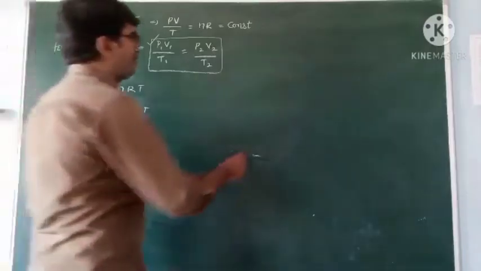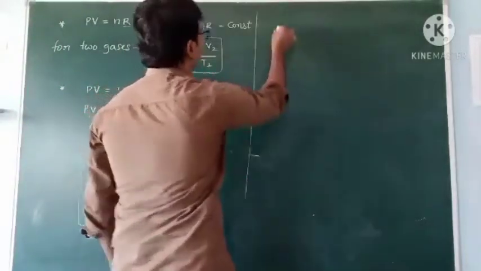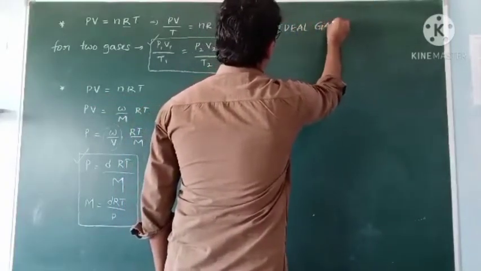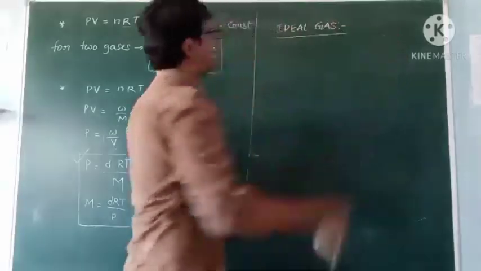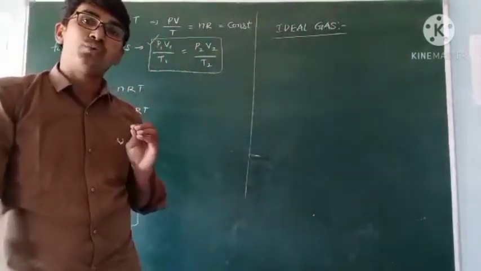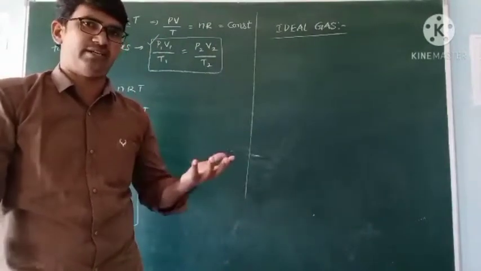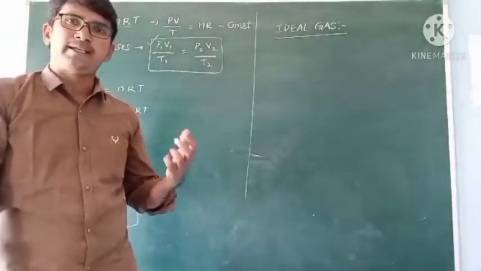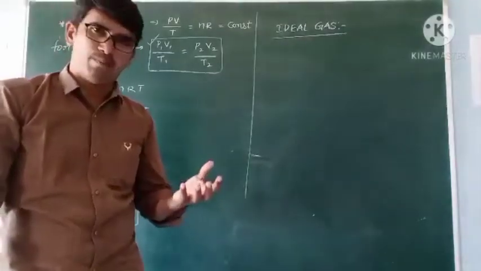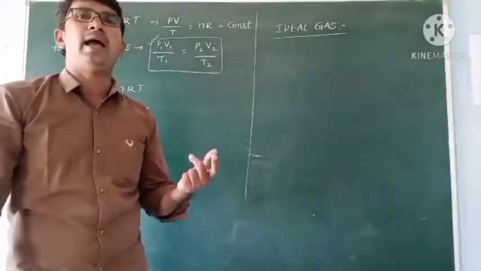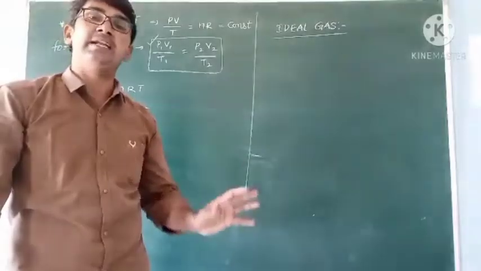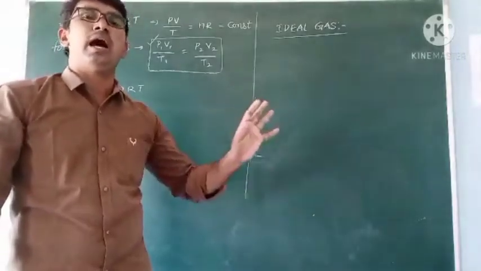Now I will explain what is ideal gas. What is ideal gas? Write the running notes, all of you. Ideal gas means a gas which obeys, means satisfies, gas laws. A gas which obeys gas laws is called an ideal gas. Gas laws means Boyle's law, Charles law, and Avogadro's law. Simply, a gas which obeys the ideal gas equation is also called an ideal gas.